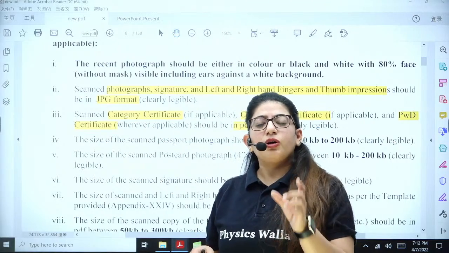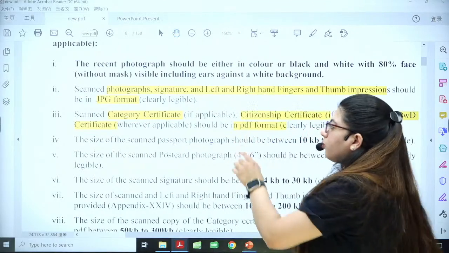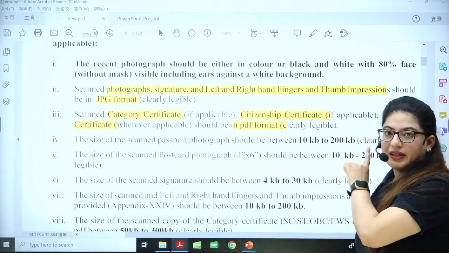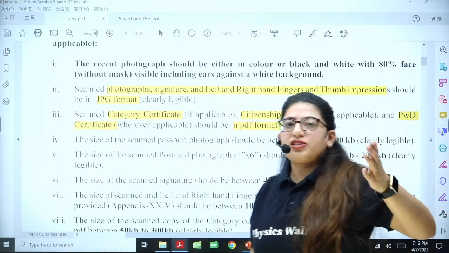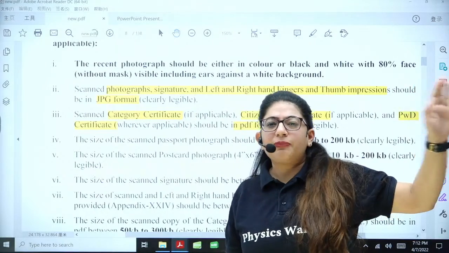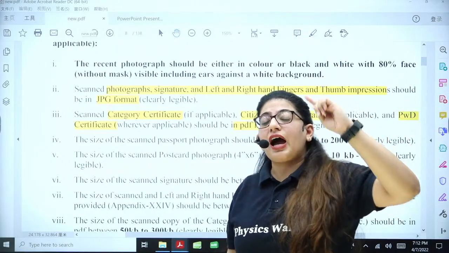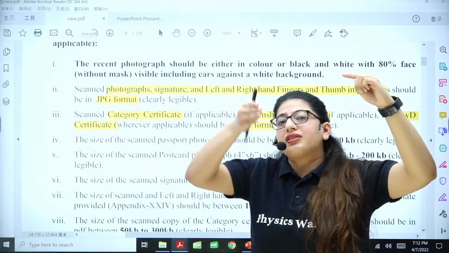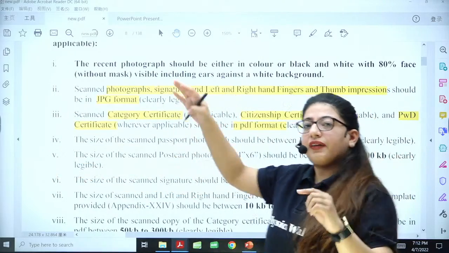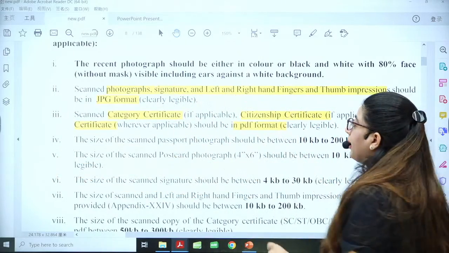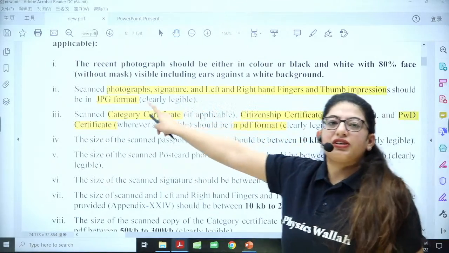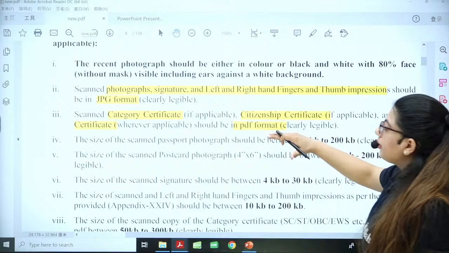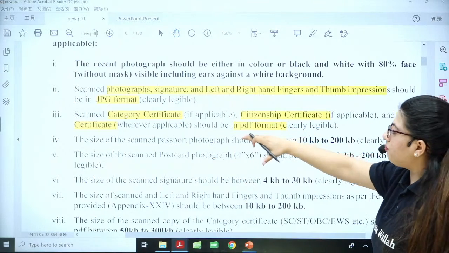So along with your passport and those cards, you have to upload them. These are for international students. And those who are foreign nationals, they do not belong to India at any point. They have different criteria. They have to give proof that they are citizens of this particular country, and they need to upload this. All right. Next, everything should be in PDF format. Your photographs in JPG format, your certificates in PDF format.